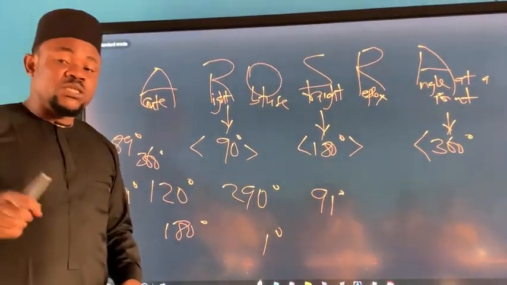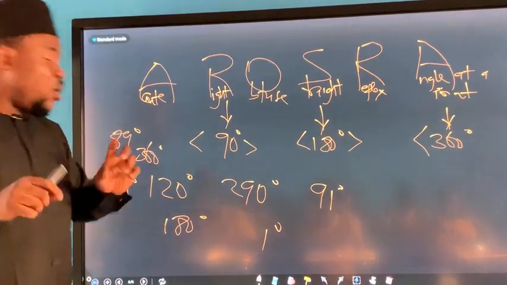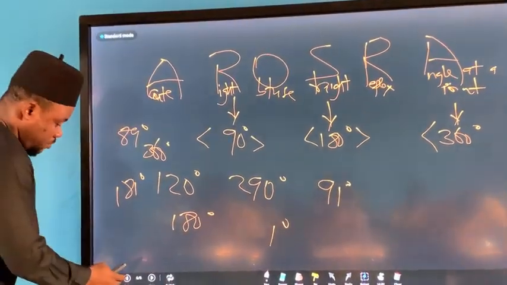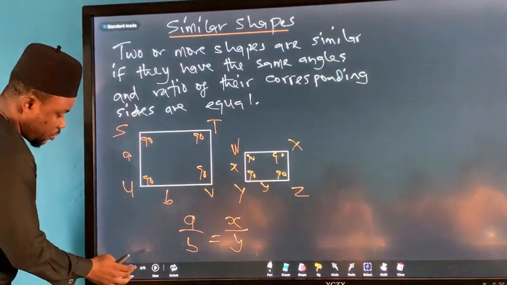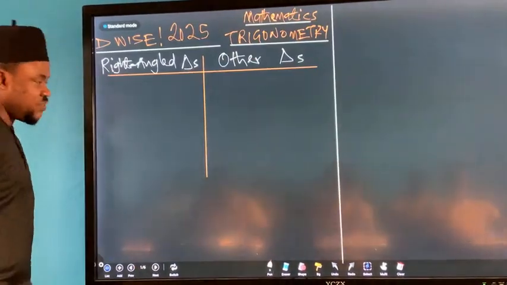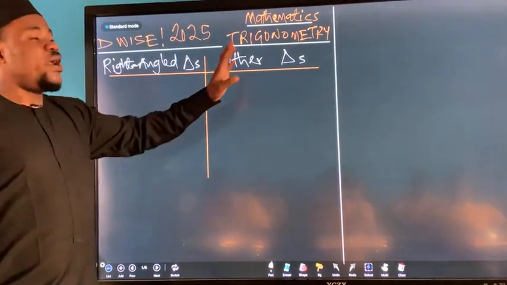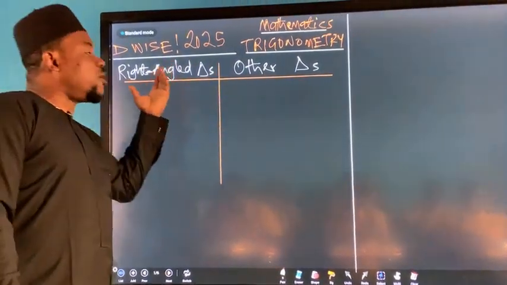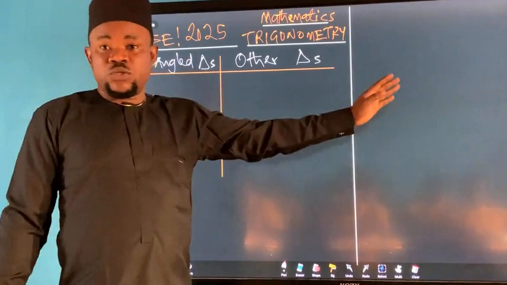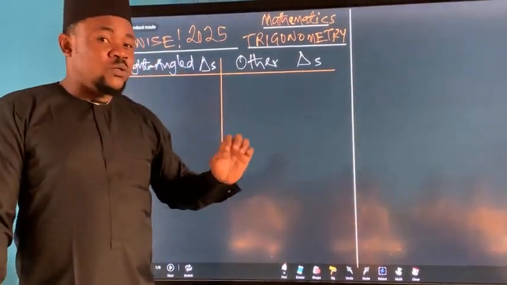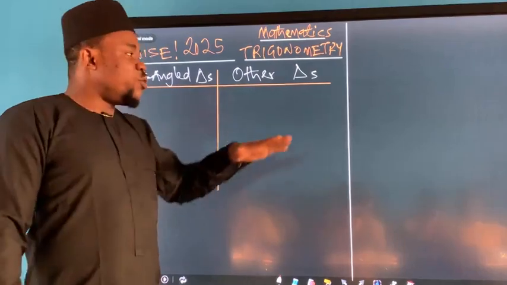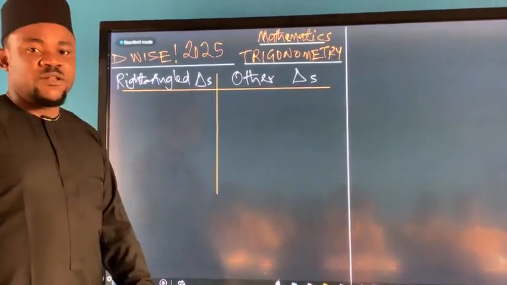The important thing we want to emphasize is that under trigonometry, as far as trigonometry is concerned, we are classifying triangles as right angle triangles and other triangles. Right angle triangles and other triangles. So if I read this point, we can take it further. Is that okay? Yeah.